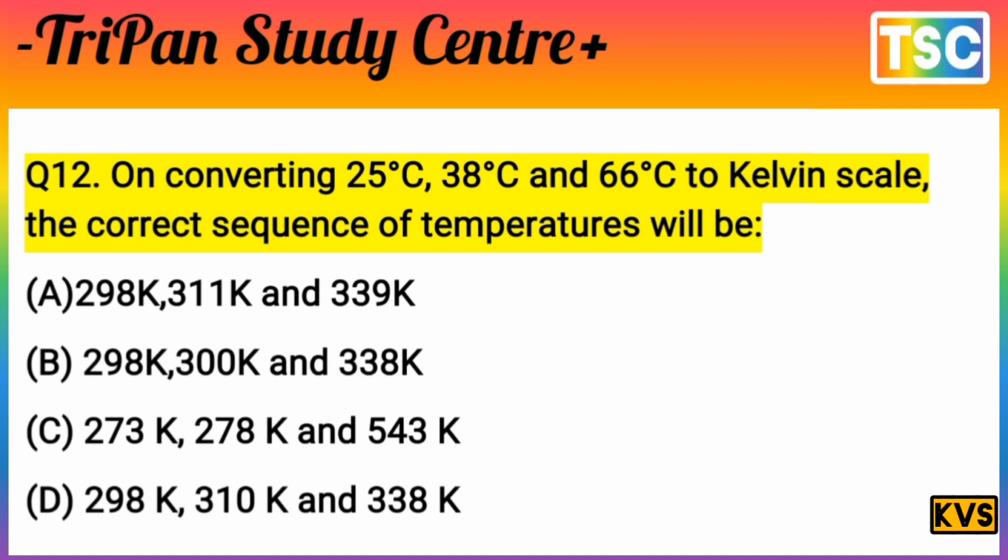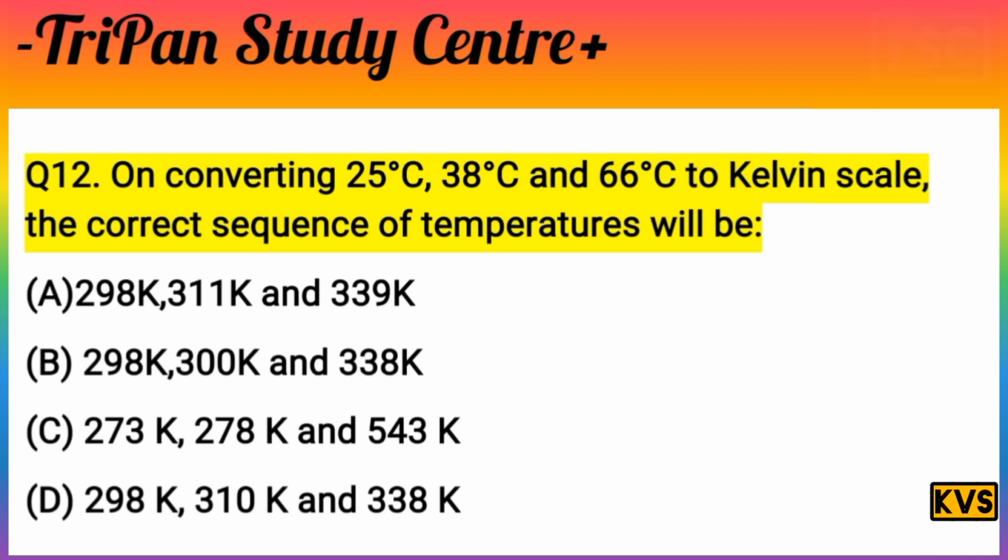You know, that question is very interesting, but first of all you add 273 to 25. 25 plus 273 is equal to 298. It means 298 is in three options, A, B, D. C is eliminated. A, B, D remain here.